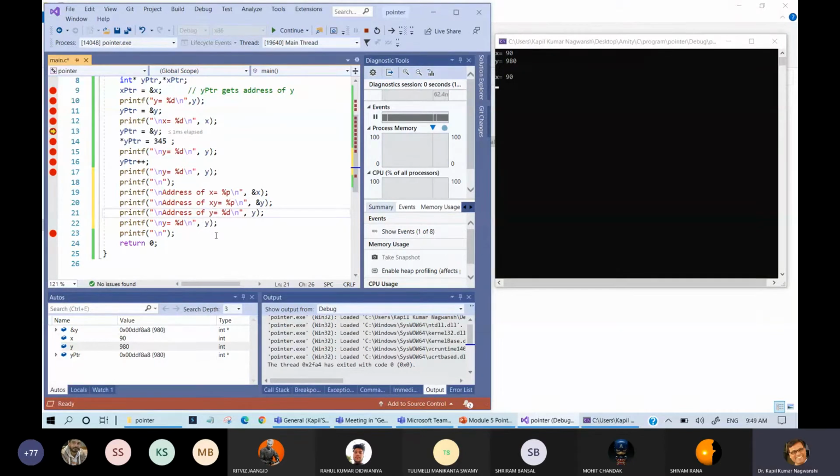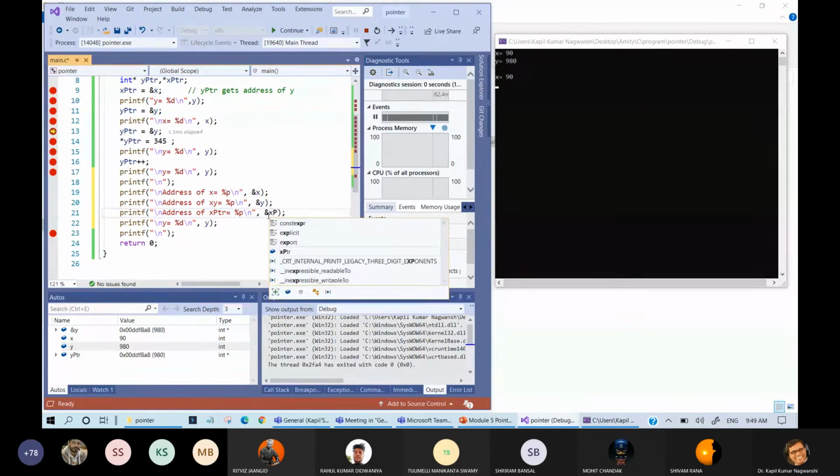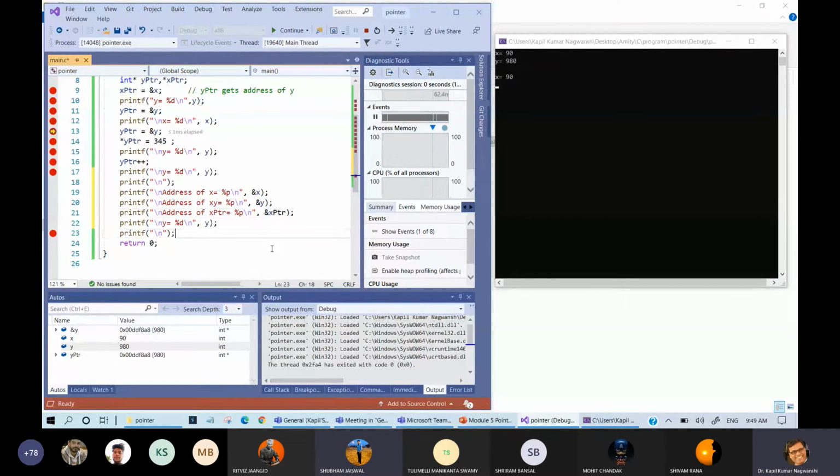Address of X pointer. And now in the last statement, address of Y pointer. Okay.